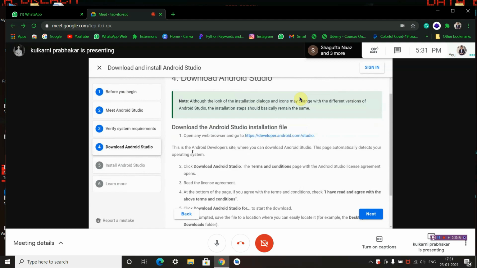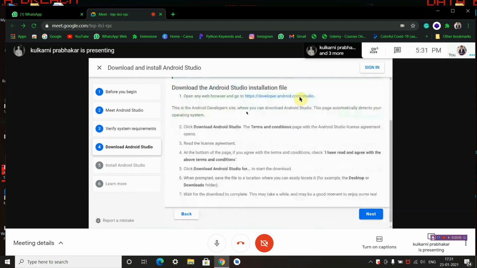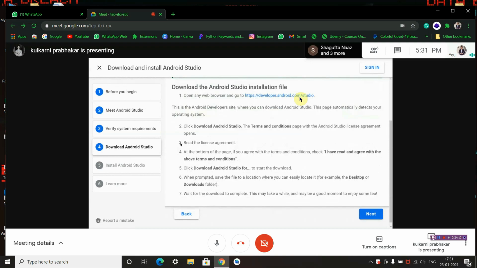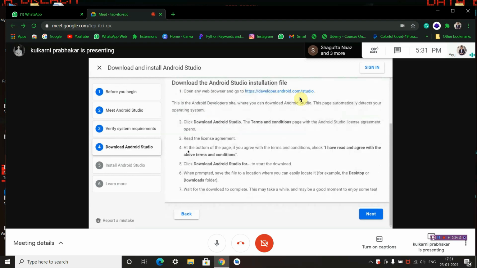The next step is click download Android Studio. The terms and conditions page with the Android Studio license agreement opens. Read the license agreement. I recommend you to read the license agreement. Only then click on the agree button. At the bottom of the page, if you agree with the terms and conditions, check I have read and agreed with the above terms and conditions. Fifth step is download Android Studio for whatever your system architecture or operating system is, to start the download.